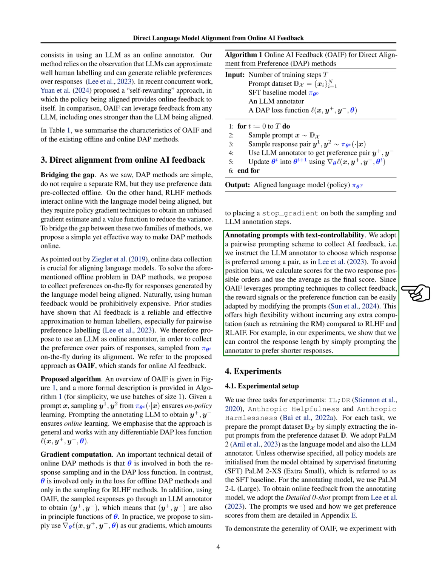A key detail in making DAP methods work in real time is how the model's parameters play a role in both coming up with responses and in calculating the loss function, which is different from how things are done in traditional DAP and RLHF methods. With OAIF, since the chosen responses are also influenced by the model's parameters, we handle the technical challenge by focusing on the gradient of the loss function with respect to the model's parameters, while not adjusting the model based on the initial response generation and feedback steps.